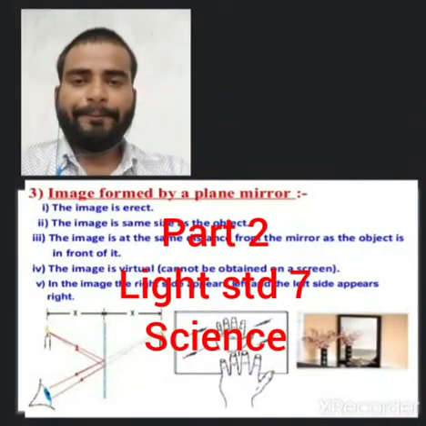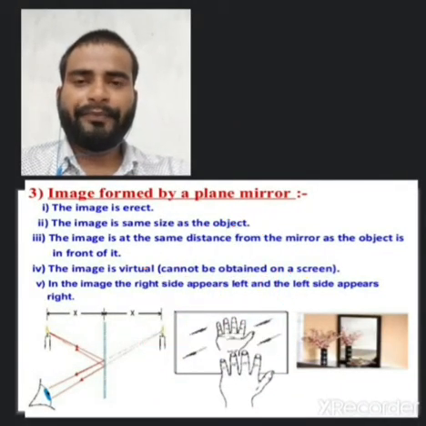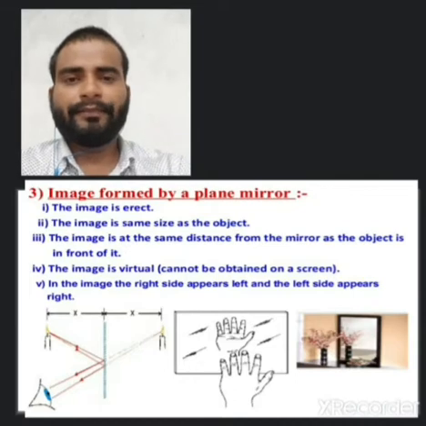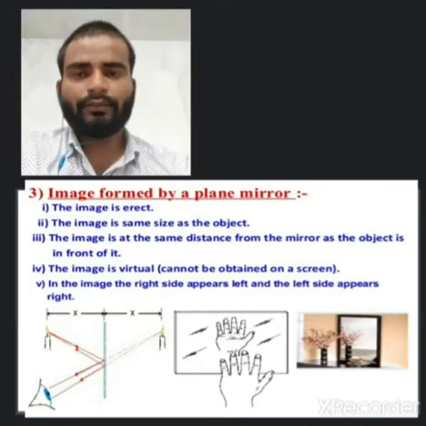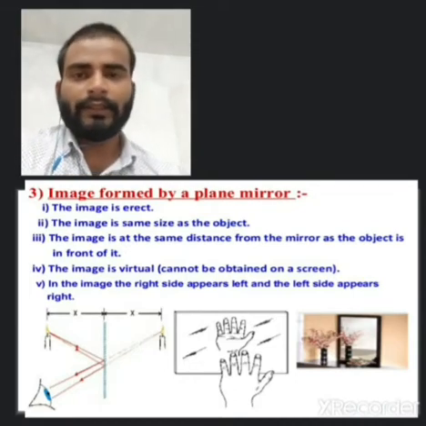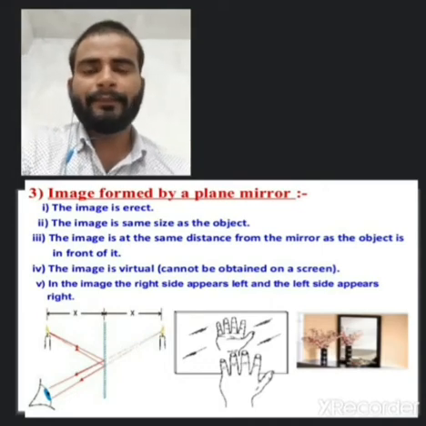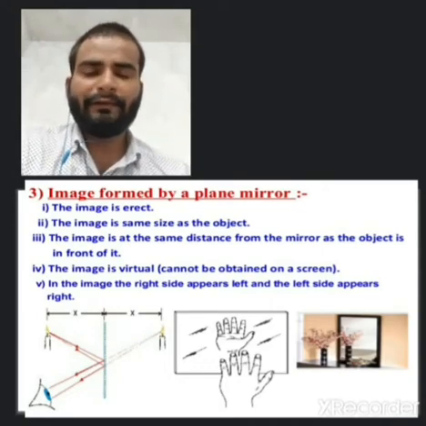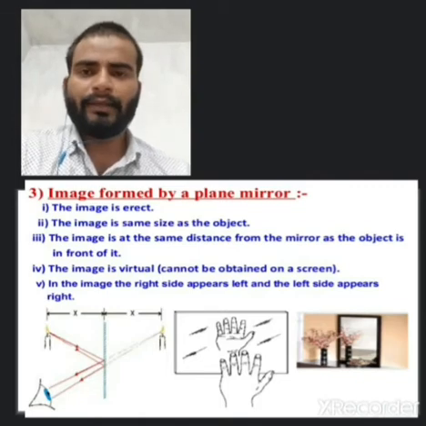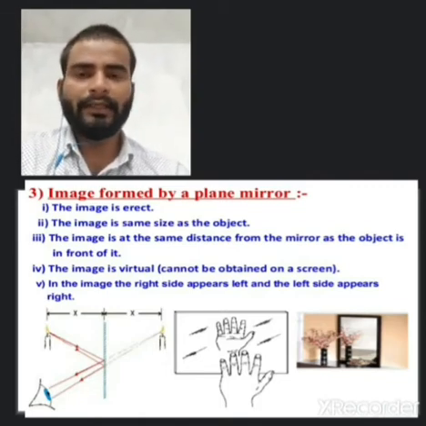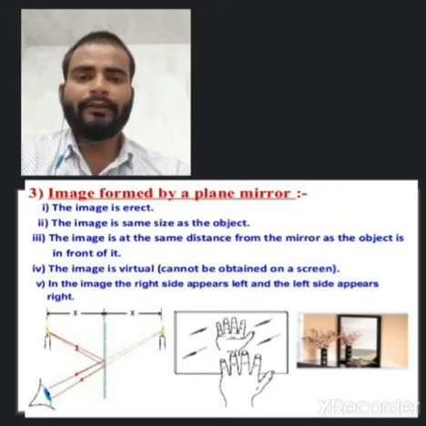The next thing we'll see is the image formed by a plane mirror, that means the characteristics of the image from the plane mirror. What is a plane mirror? A plane mirror is the mirror in our home. We see our image in the plane mirror. We see our face in the plane mirror, and we can also see ourselves in it. So here we'll understand about the image formed by the plane mirror. Easily we can see the image here.